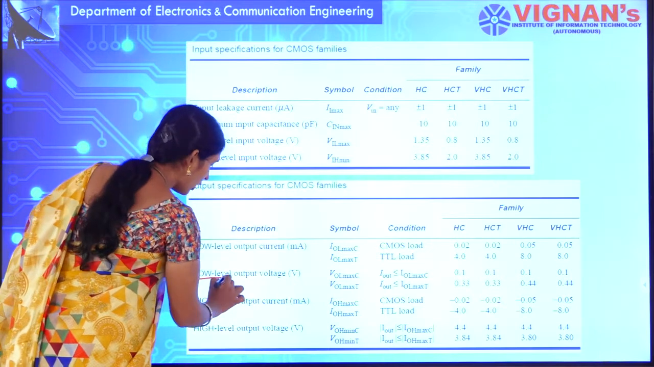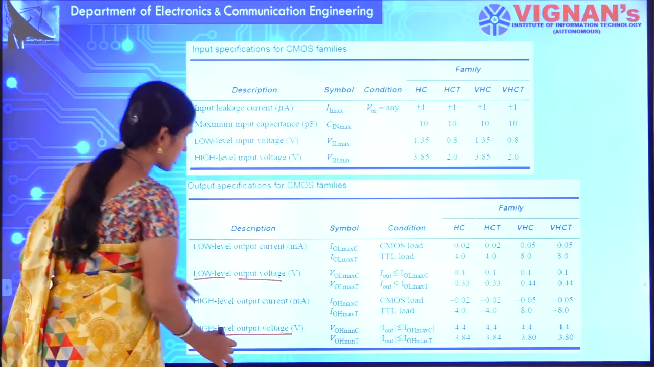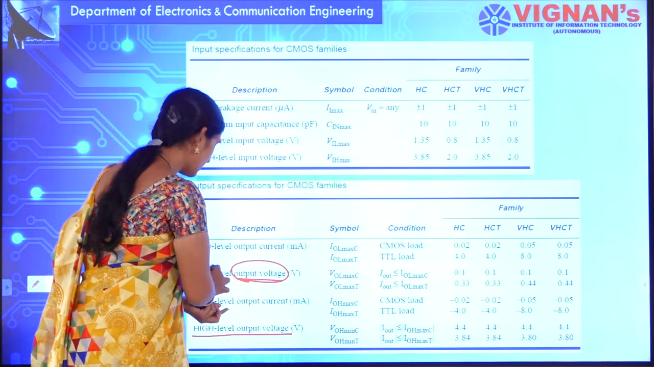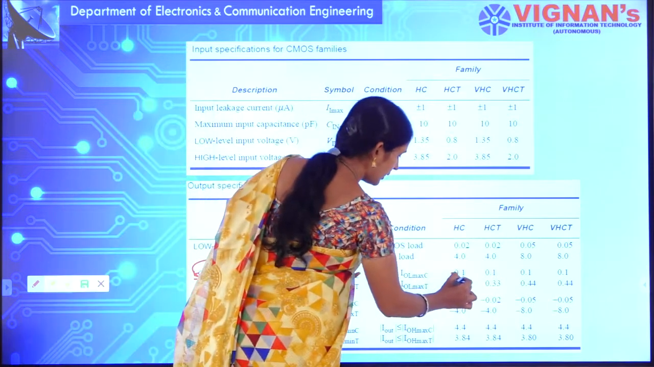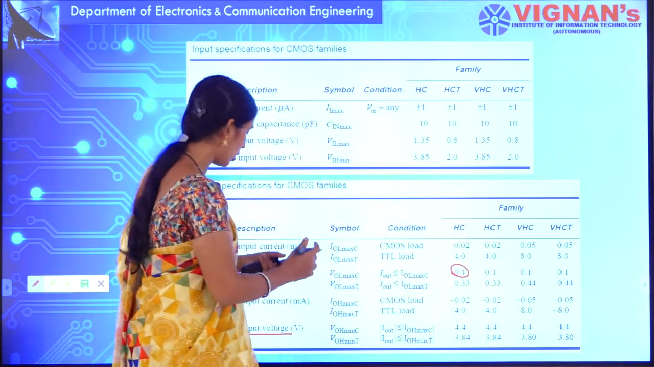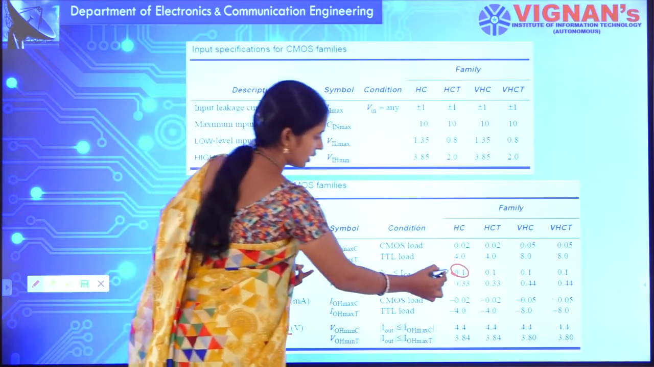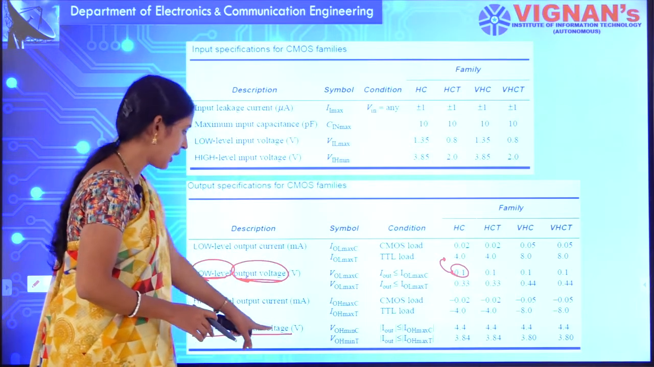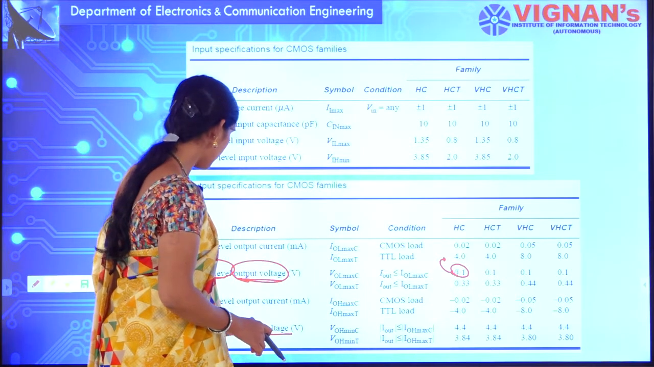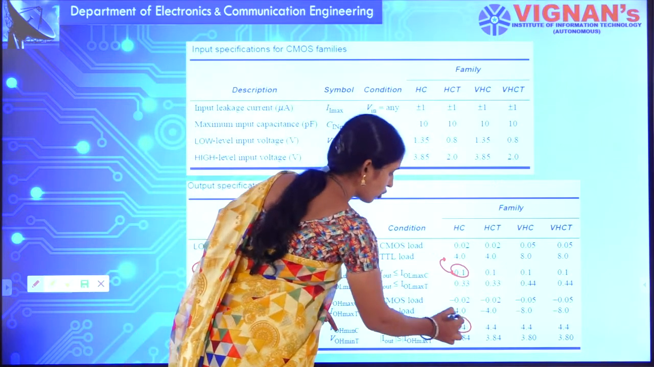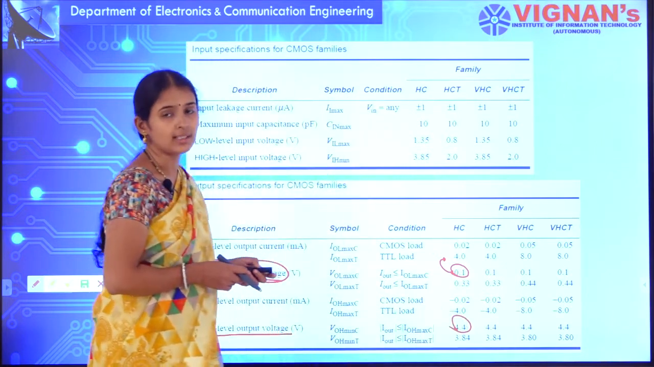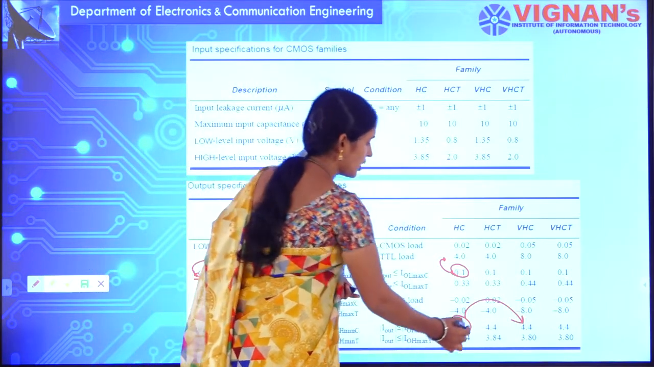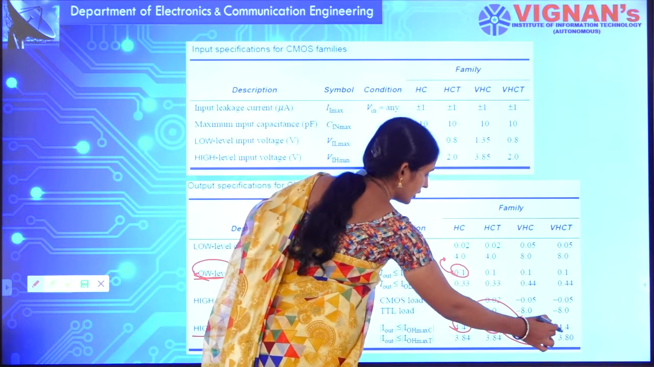Low level output voltage and high level output voltage are as mentioned here. What is the output voltage that is considered to be low level? In high speed CMOS logic families, any voltage less than 0.1 volt will be considered as logic low, as well as logic high. For logic high level output voltage, greater than 4.4 volts will be considered as logic high. Similarly, for high speed and VHC, as well as high speed TTL compatibility.